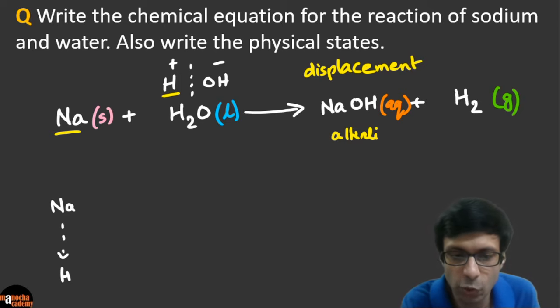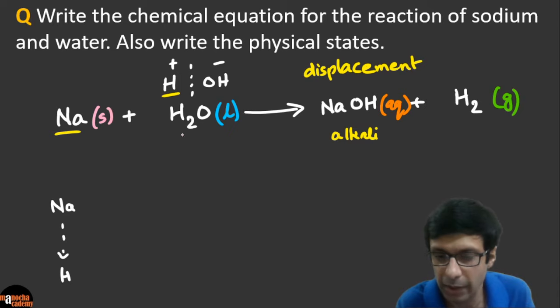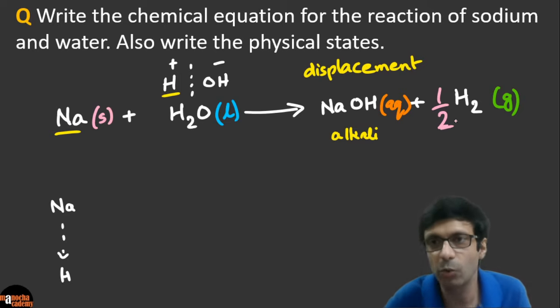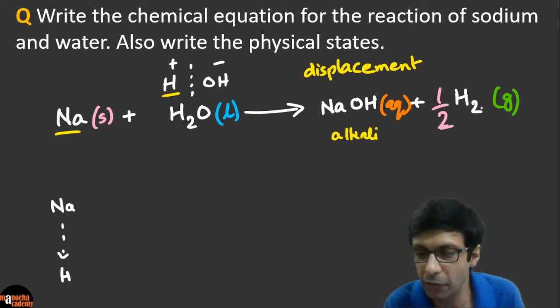So what is a quick way to balance this equation? Again, we have 2 here, we have 3. So I can quickly use our fraction trick here. So can you see my equation is balanced now? Because half times 2 is 1.